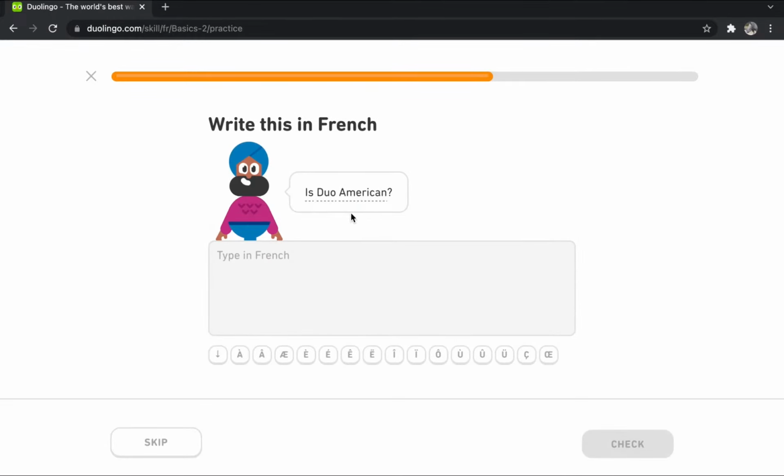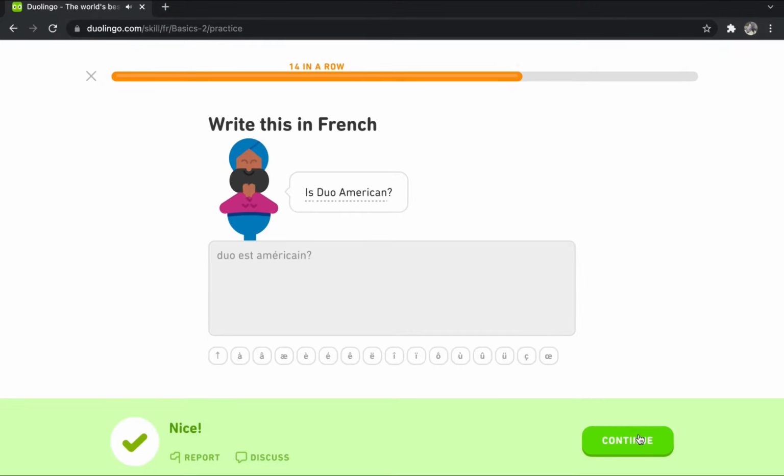Is Theo American? So in French we can just write the name because we use different pattern. Theo is a male name, so we will use the base word of américain. We don't need to add the E at the back. So Theo est américain, and it's a question mark. So it actually translates to Theo is American. Okay, next question.